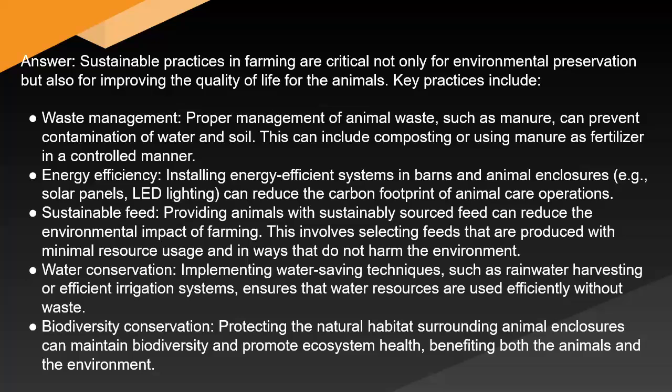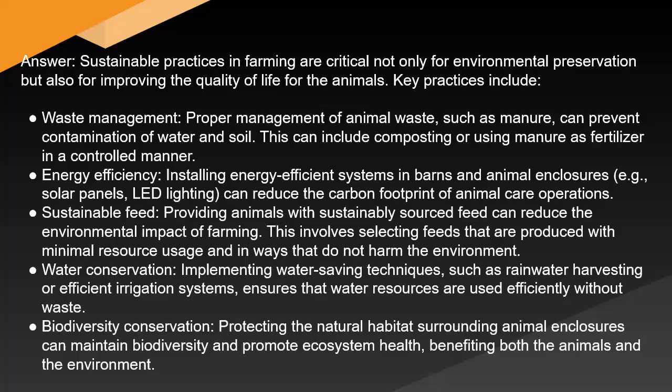Key practices include waste management. Proper management of animal waste, such as manure, can prevent contamination of water and soil. This can include composting or using manure as fertilizer in a controlled manner. Energy efficiency: Installing energy-efficient systems in barns and animal enclosures.